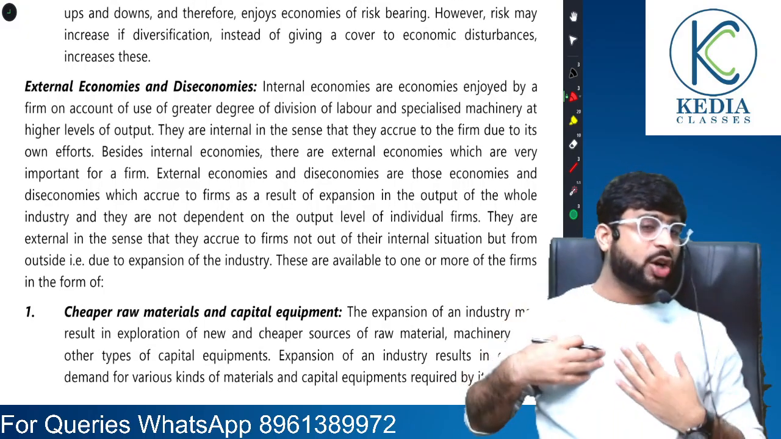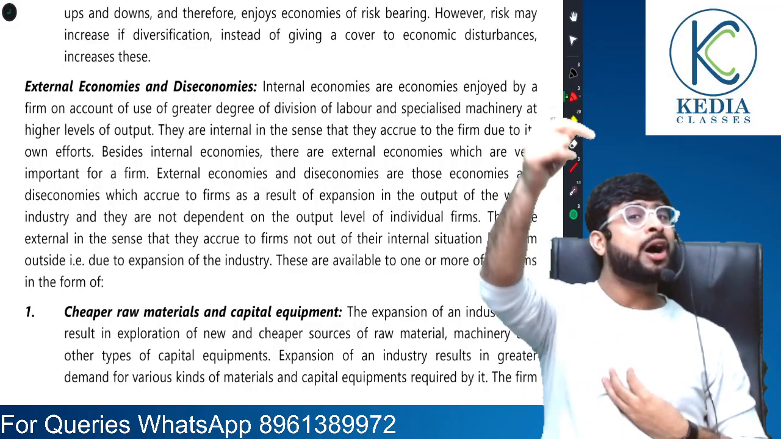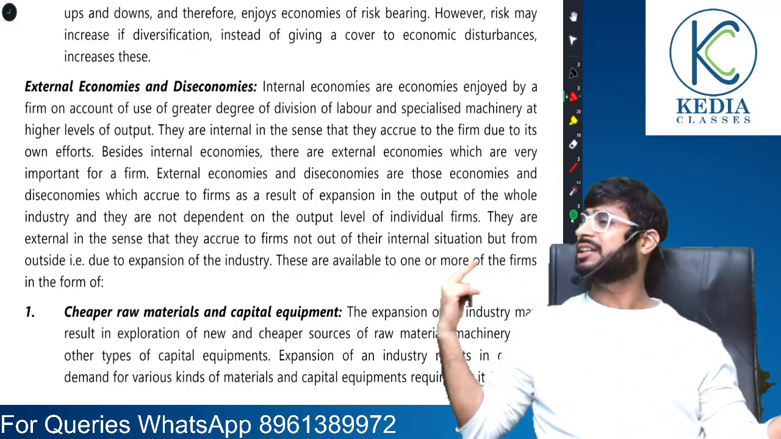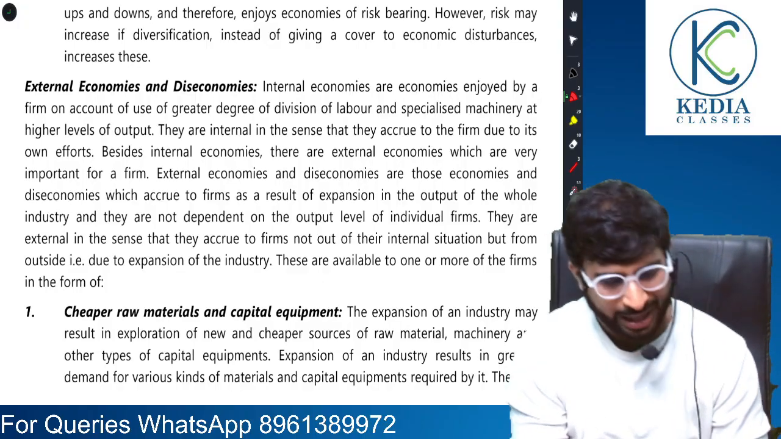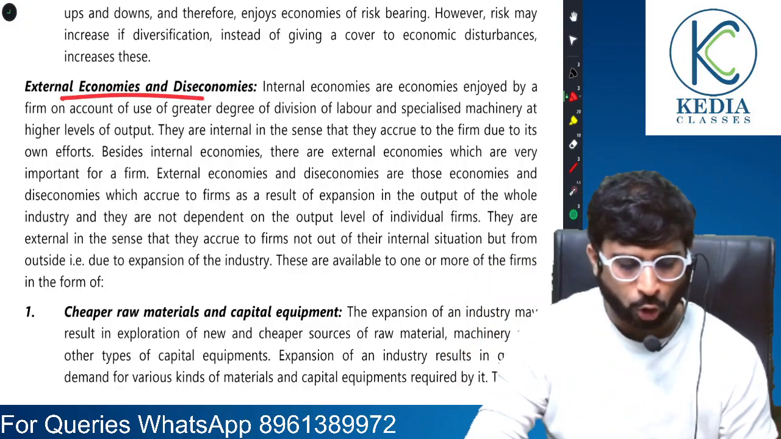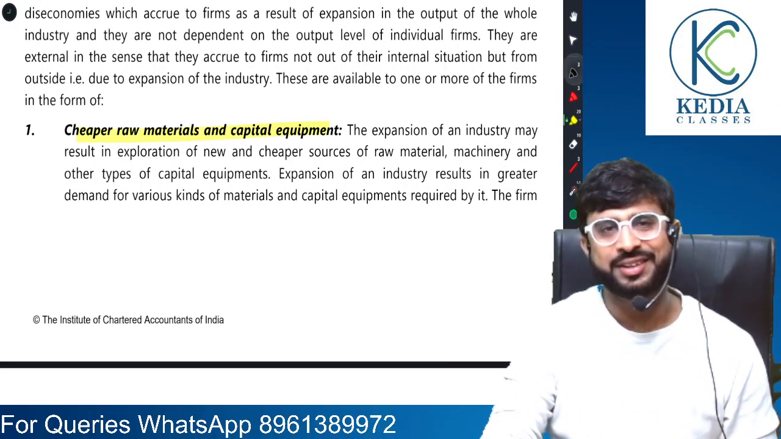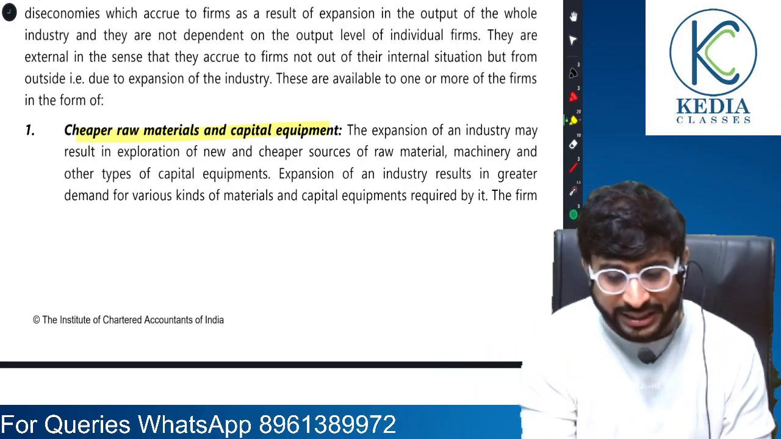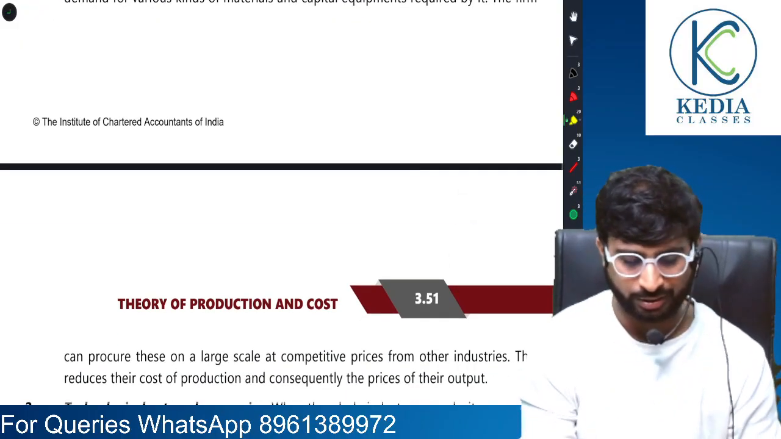Now, internal economies and diseconomies were advantages and disadvantages restricted to a firm. But when it is seen by the entire industry, we call it external. Have a look here. External economies and diseconomies. So, suppose the raw material gets cheaper in the market. The equipment gets cheaper in the market, in the industry. This is external economy experienced by everyone.